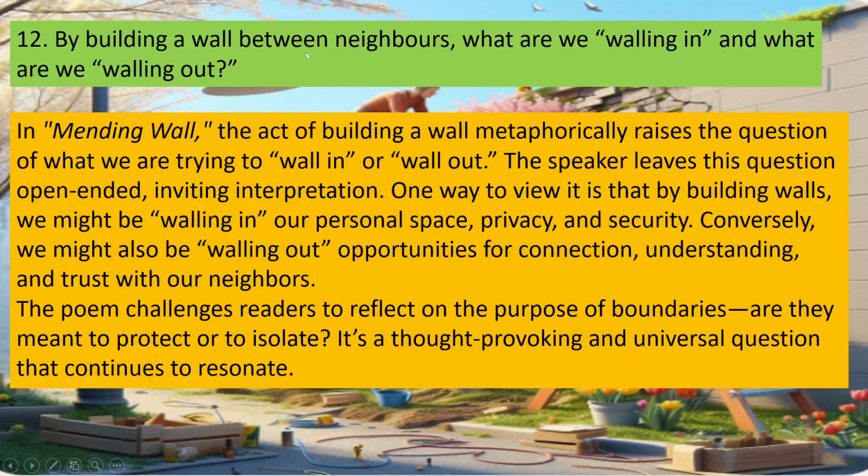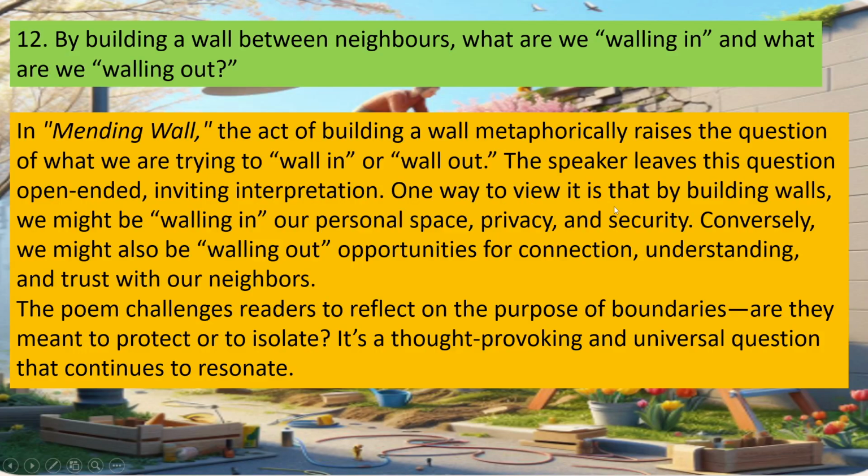Well, by building a wall between neighbors, what are we walling in and what are we walling out? In Mending Wall, the act of building a wall metaphorically raises the question of what we are trying to wall in or wall out. The speaker leaves this question open-ended, inviting interpretation.